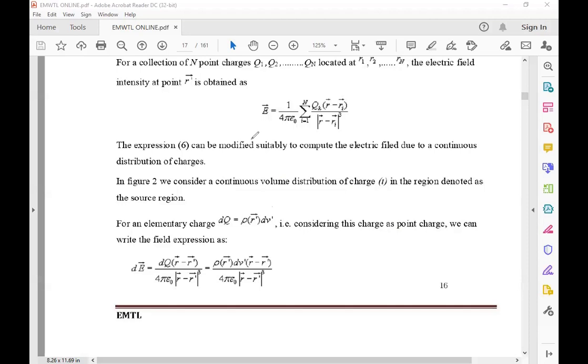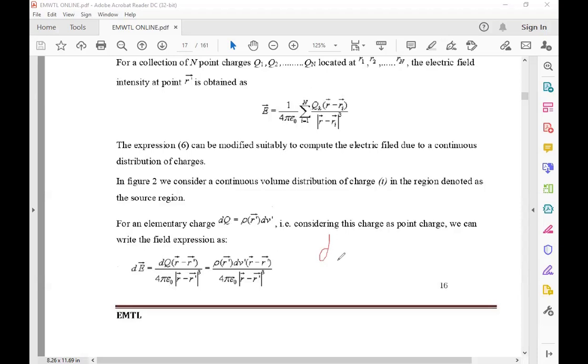In that, here they are representing the differential electric field intensity, dE bar. There is a change in the charge also, dq.